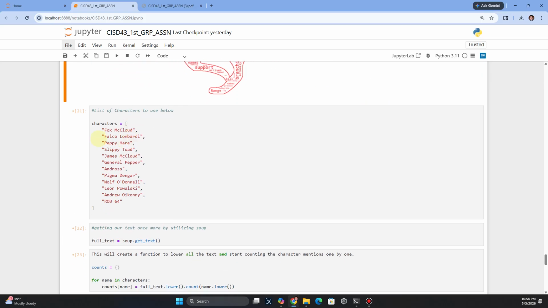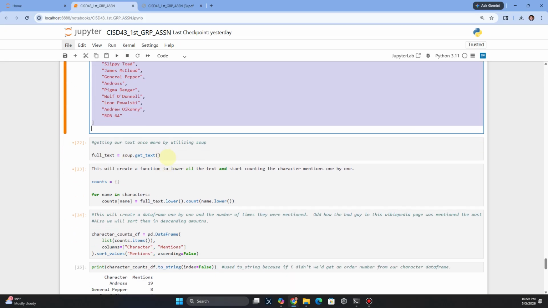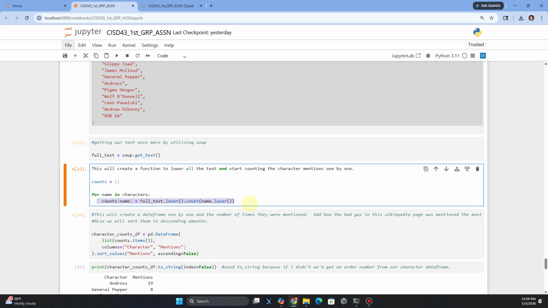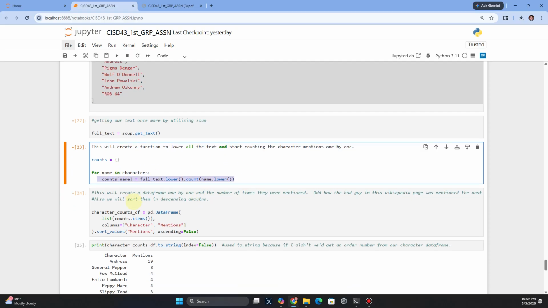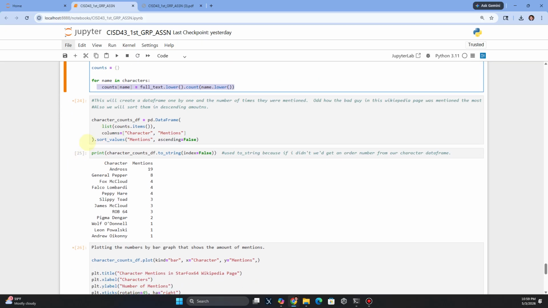And then the last part I did was I wanted to make an array of all the characters in this particular game and extract the text and soup. And I just said, hey, let's try to put everything in. I think this is lowercase, and joining them all together and starting counting. How many times was each counted? So we have the characters and dimensions here in a data frame. And because it's not going up, we're going to just go down.